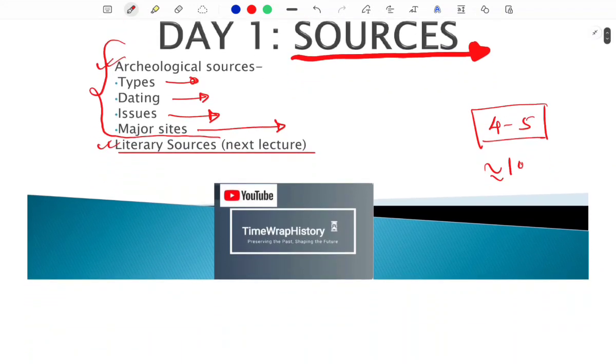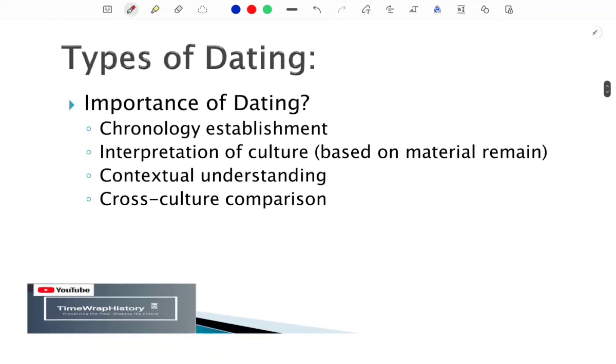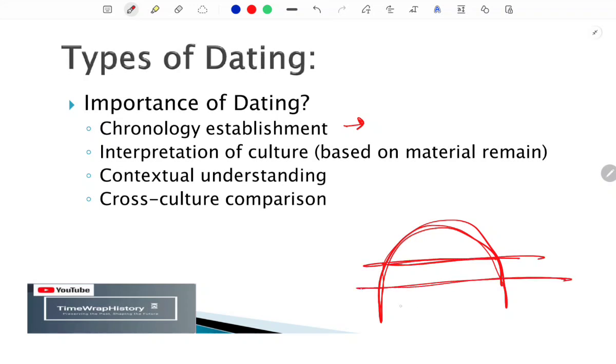Based on these, let us discuss some types of dating. This is a kind of dating you people are familiar with: dating a particular site. Why is it important? Dating is important because it establishes the chronological sequence. If there is a mound like this, it has layers. These are the layers of the material remains which are found on that mound.